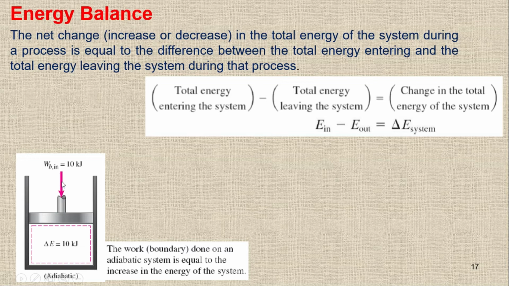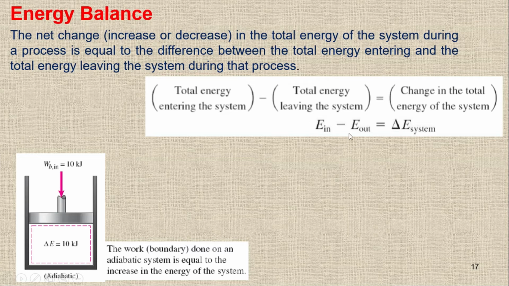Because we have only work done in, and there is no out, this in minus out will be positive. So the system energy will increase.